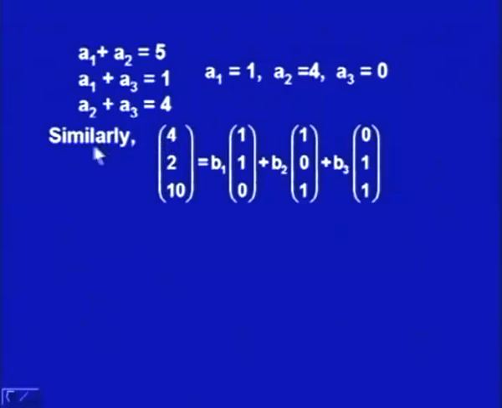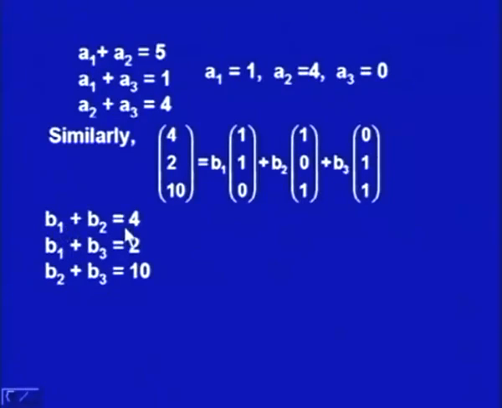For the second, (4, 2, 10), we express it as b1(1, 1, 0) + b2(1, 0, 1) + b3(0, 1, 1). So, it is a linear combination of basis vectors, and again we have three equations: 4 = b1 + b2, 2 = b1 + b3 and 10 = b2 + b3. These three equations are solved simultaneously and the solution comes out to be b1 = -2, b2 = 6, b3 = 4.